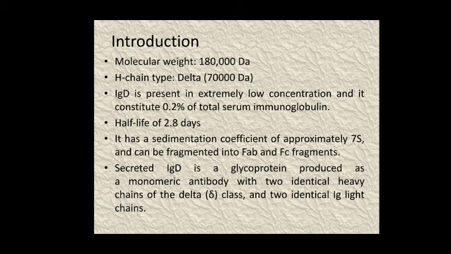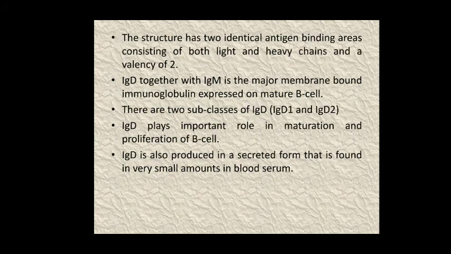It has a sedimentation coefficient of 7S and can be fragmented by proteolytic cleavage into the Fab fragment, that is the antigen binding site, and the Fc fragment, the fragment crystallizable, which reacts with the antigens. Now the secreted IgD is a glycoprotein produced as a monomeric antibody with two identical heavy chains, that is the delta class, and two identical light chains. Means these IgD antibodies, in very low concentration, may be present in the secreted form.